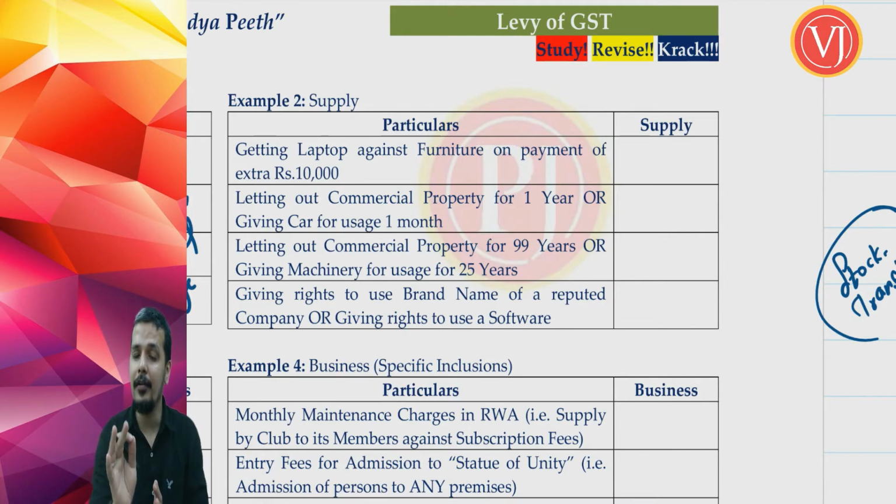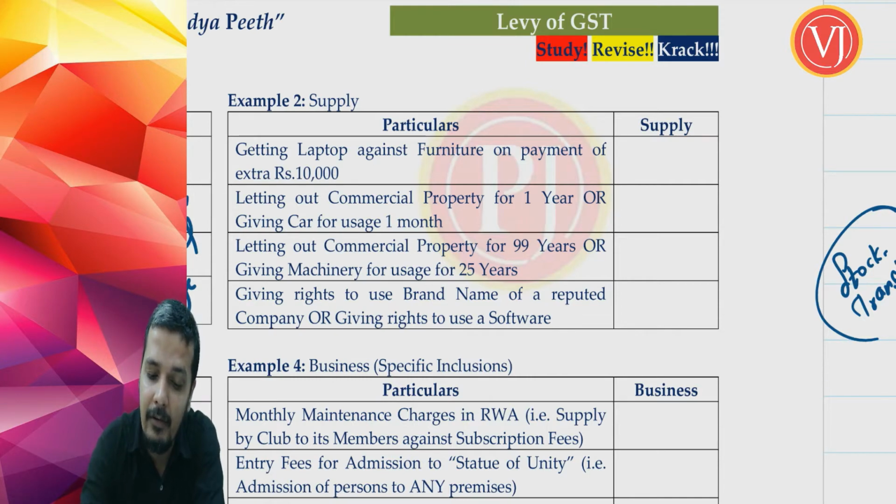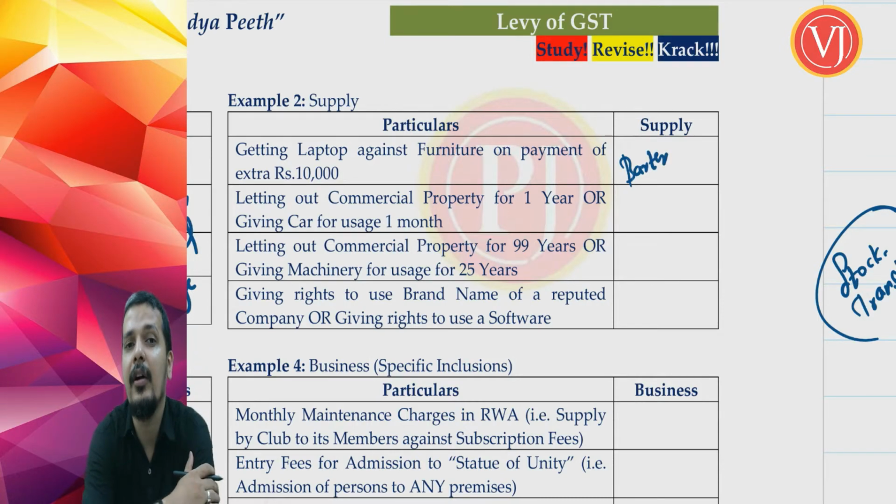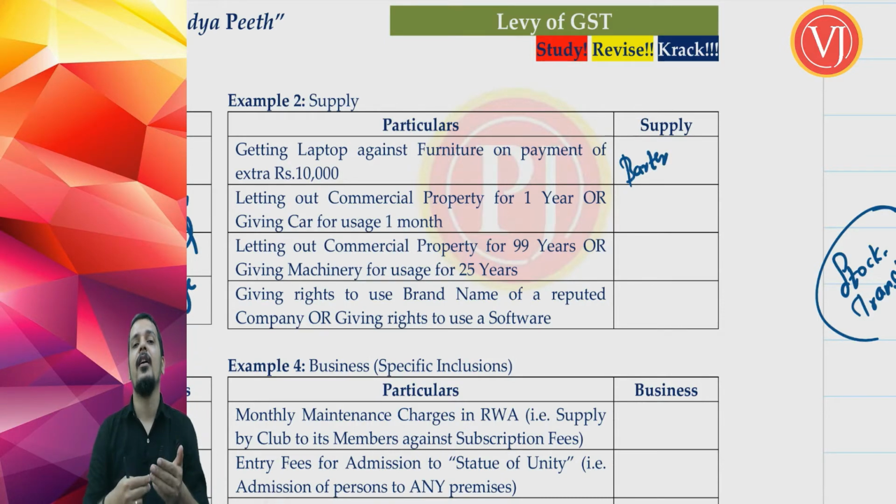I gave you what? Furniture plus an extra 10,000 rupees. I gave you my old furniture plus 10,000 and you gave me your laptop. Then it is a case of barter, because you are talking about a transaction happening between goods, right? But they are of different types.